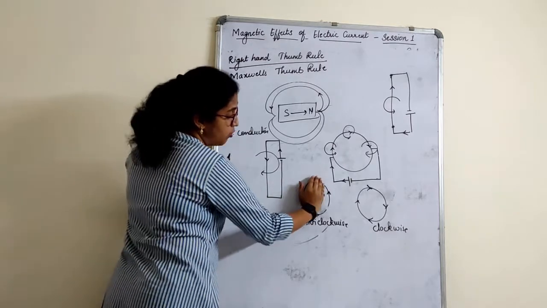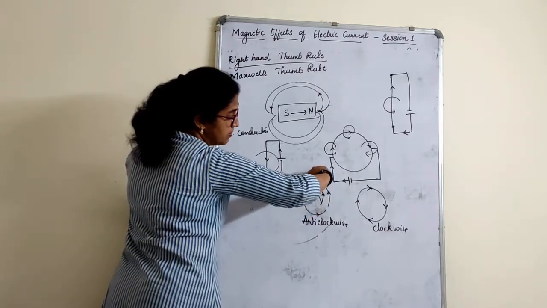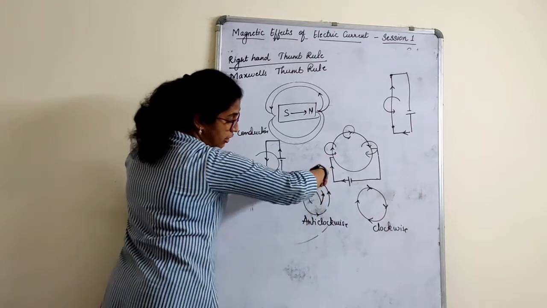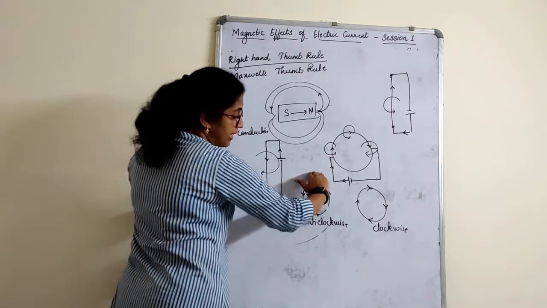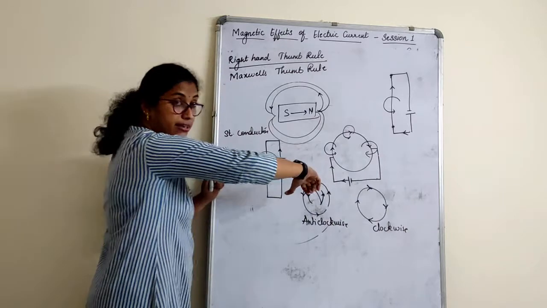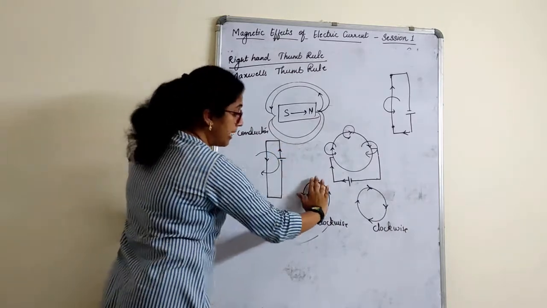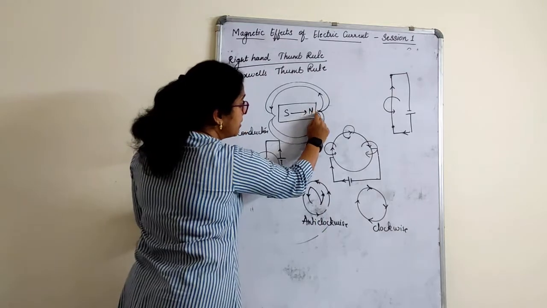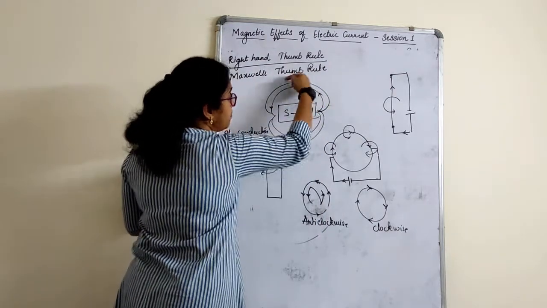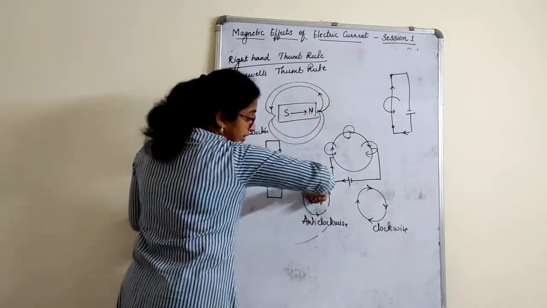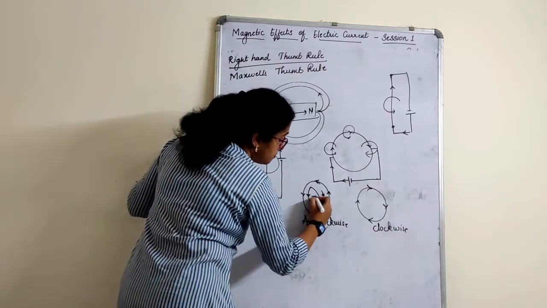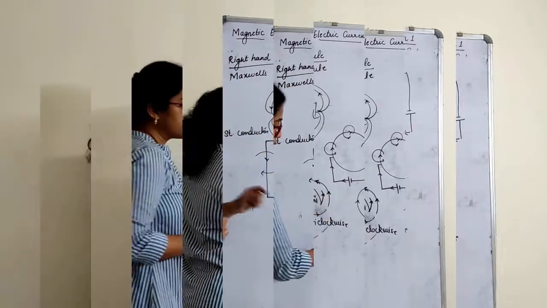Now see, I am holding a conductor here. This is my magnetic field of lines. Magnetic field lines are starting and coming where? Inside part, right? They are coming inside. So the magnetic field lines, from here they start, starting part, they start from here and then they end. So that means this part is north, right?